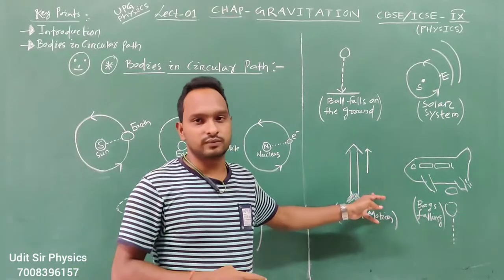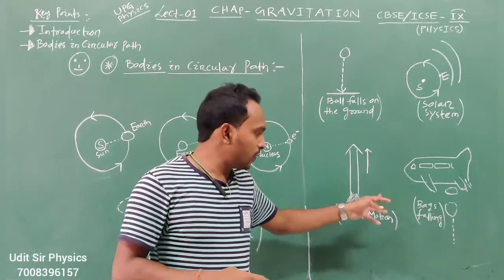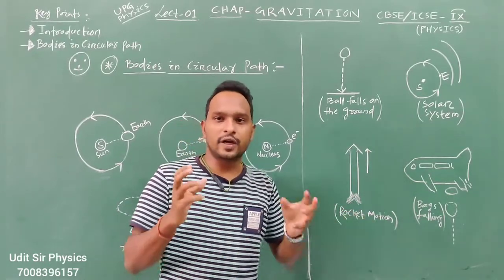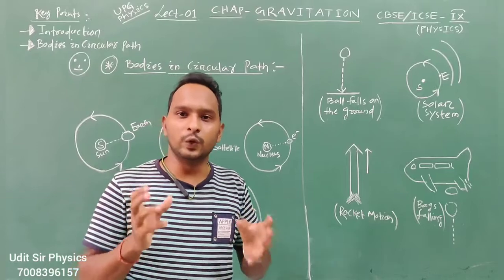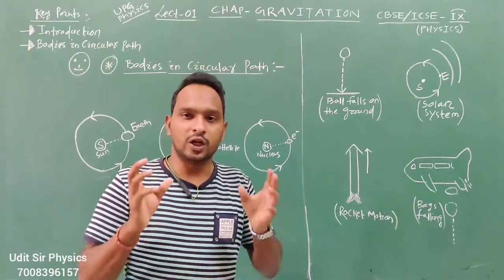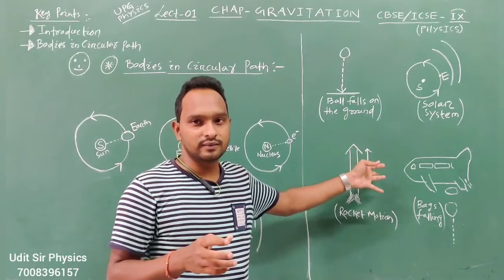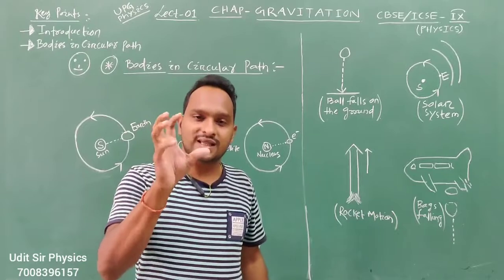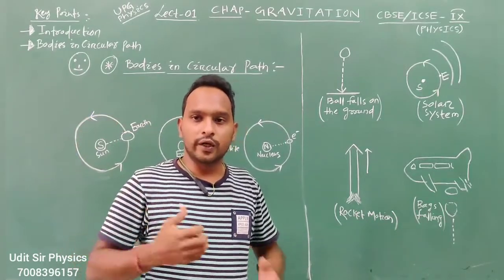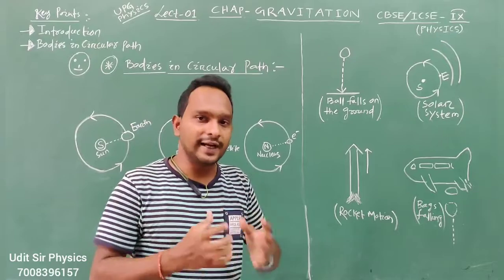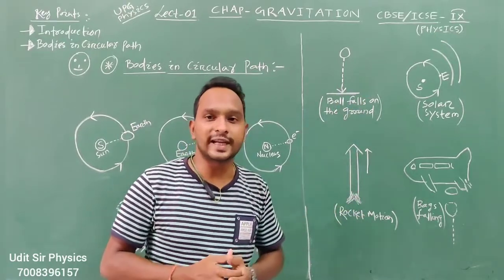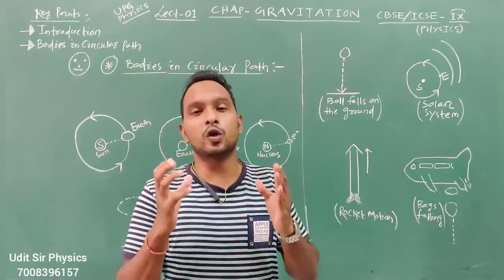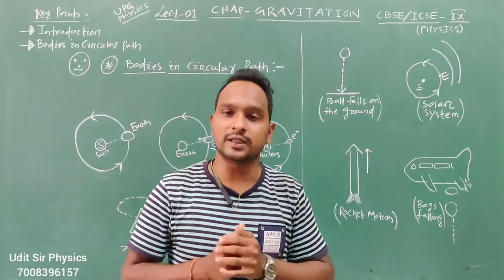There is a diagram of rocket motion. The rocket always moves in the upward direction. Scientists say that a rocket should have a fixed minimum velocity, and then only it can move upward. They have estimated that it is the escape velocity. What is escape velocity? We shall discuss it later. It is 11.2 km per second. Now the question is, why should the rocket have 11.2 km per second to move in the upward direction?